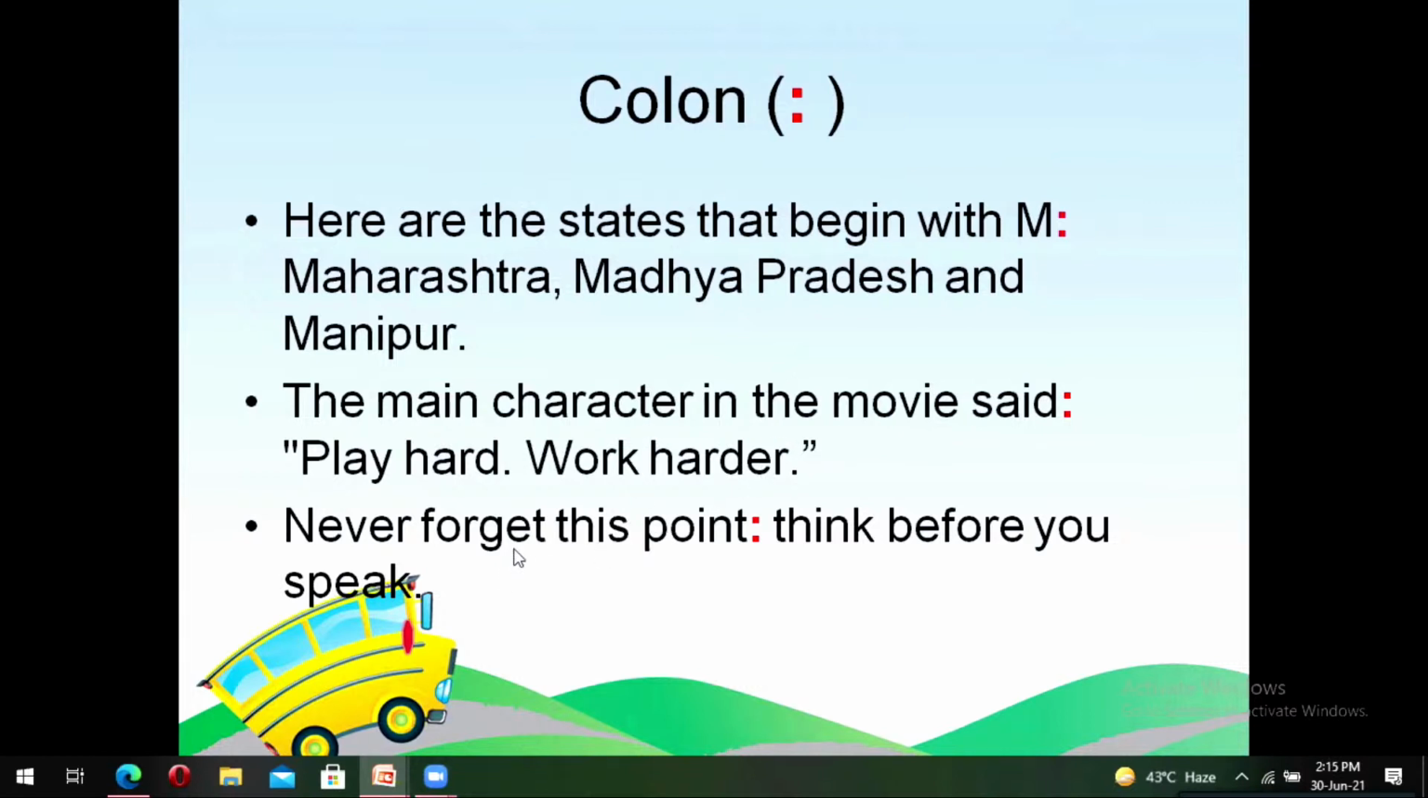Let's look at the third one. Never forget this point: think before you speak. Now, what should we do before we speak? Think. And why should we never forget this point? We don't know, but at least we know what it is that we should never forget. And connecting these two parts of the sentence is the symbol colon.